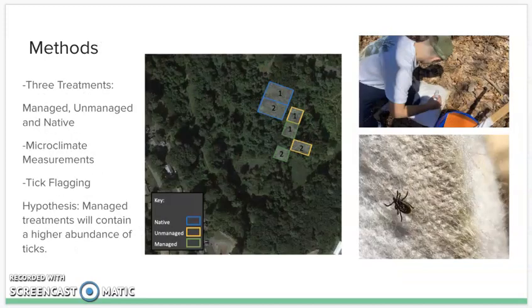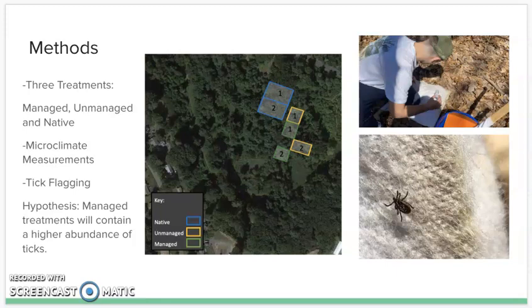The way we went about this is by first identifying a piece of land that would be suitable for experimentation on microclimate and tick populations. We selected the experimental forest behind Westfield State University because it has been the site of past experiments done by Westfield State students and is a reliable area for testing. The area was then divided into 3 different treatments where we would measure microclimate and tick populations.